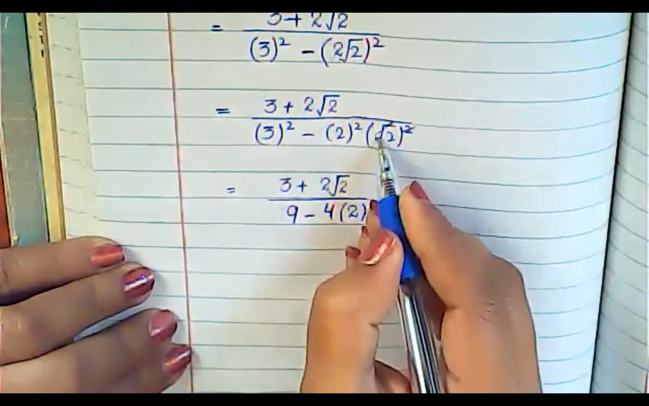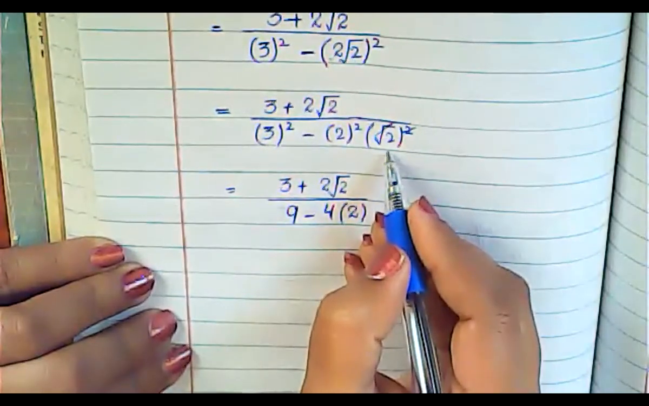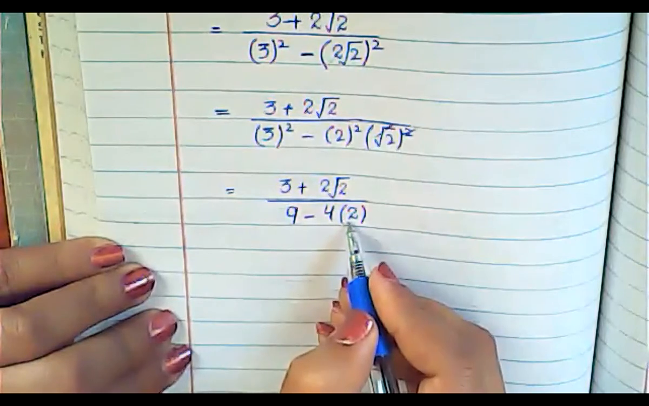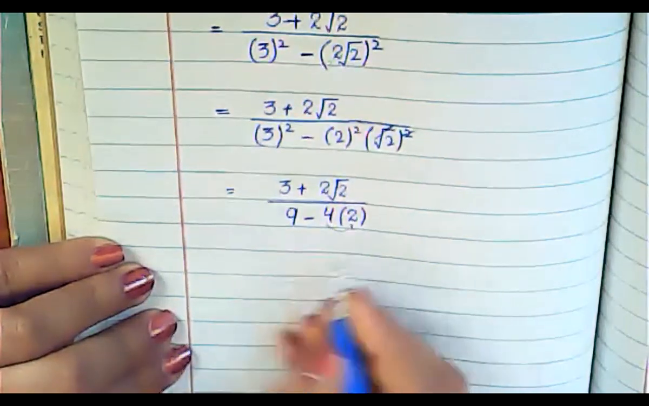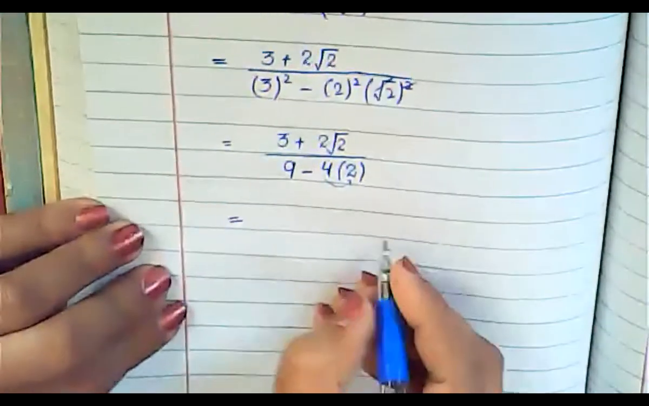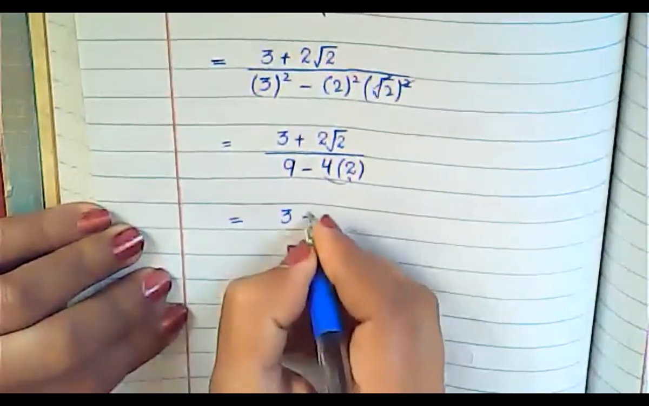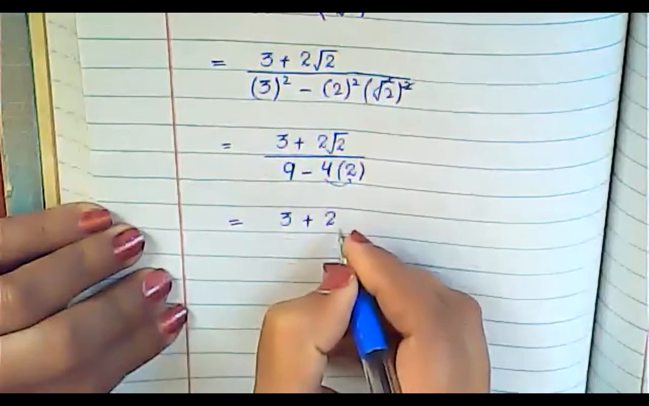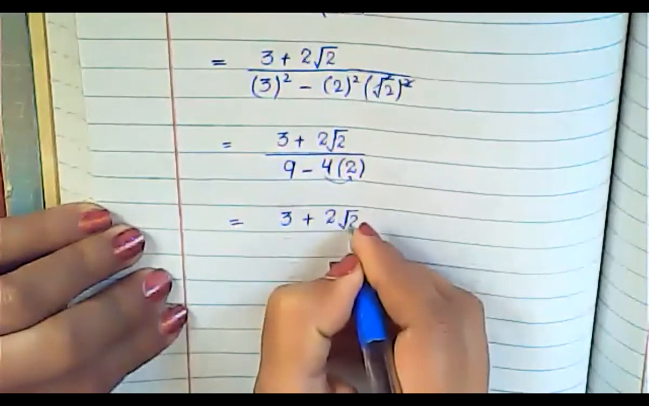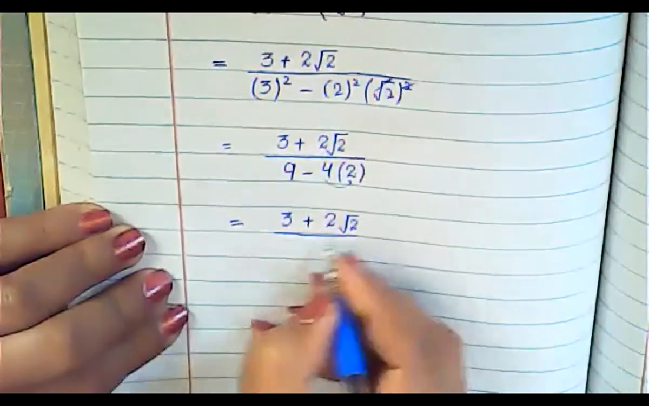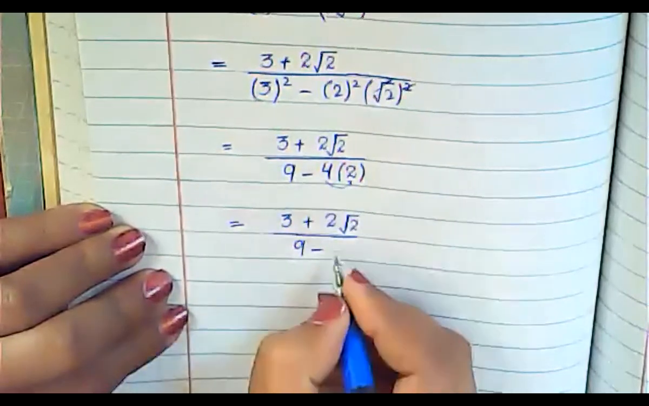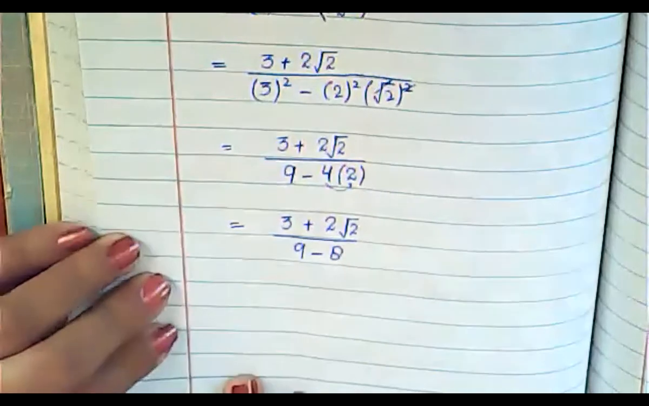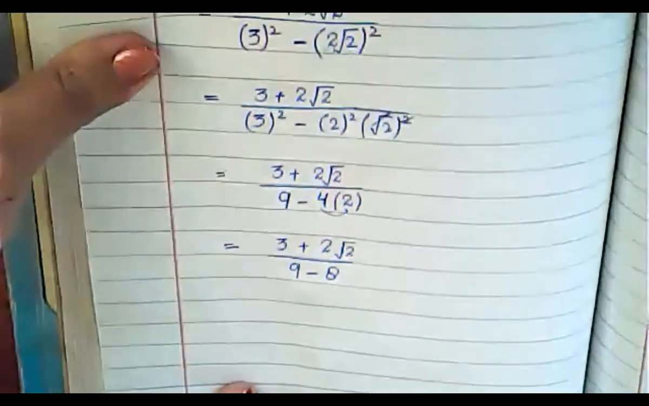Okay, the square will be cancelled with the root, so the only thing left here is 2, so you will write inside the bracket 2. Now simply you are going to multiply this 4 by 2, so what you will get here, simply you will write 3 plus 2 under root 2 divided by 9 minus 4 by 4 multiplied by 2 will be 8.